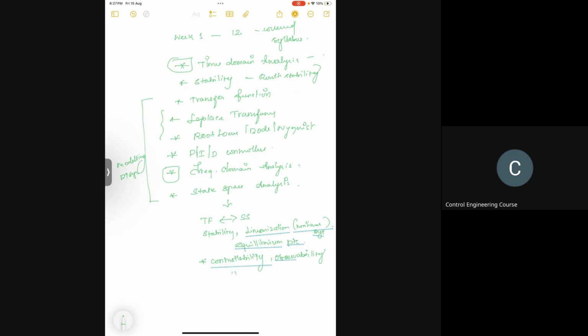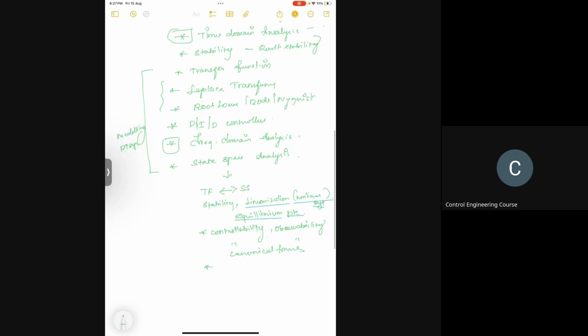Canonical forms, controllable and observable canonical forms. Diagonalization. And pole placement, it's very important. It's similar to PID controller. In state space, pole placement is also important.